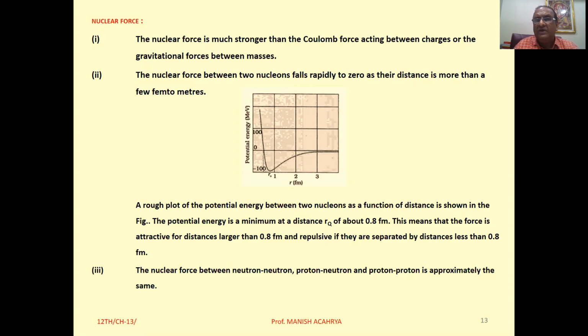And under the effect of that particular force, all these nucleons are strongly bound. Clear? Okay. And the binding energy per nucleon and all these calculations suggest that this particular force is a short range force.